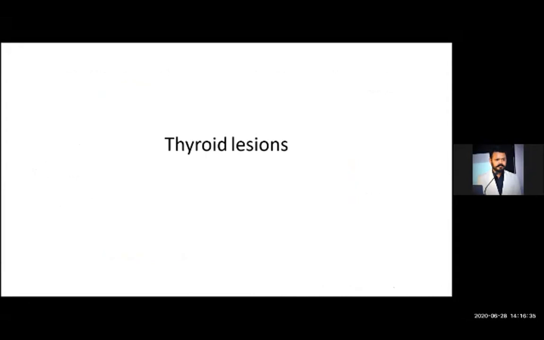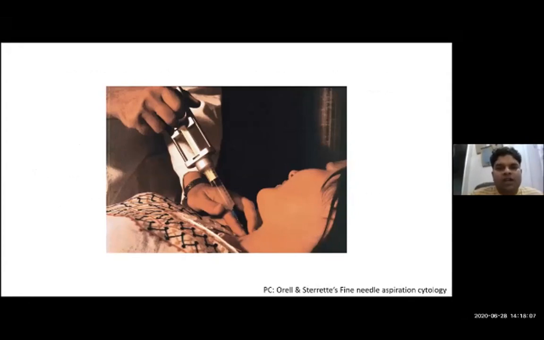I am repeating this picture here again because it shows the proper procedure of thyroid FNAC. Here we can see the syringe piston attached to a syringe with a needle. The needle is placed in such a position that it lies approximately 90 degrees to the plane of the swelling.